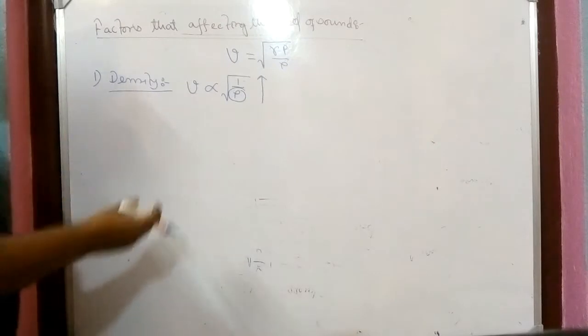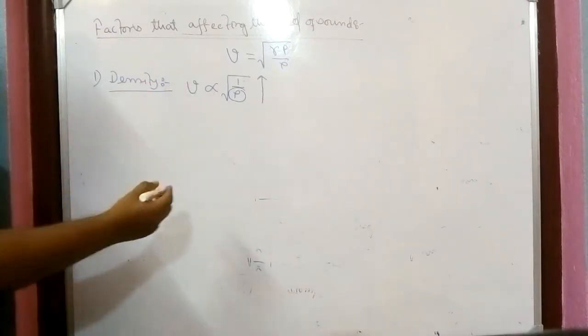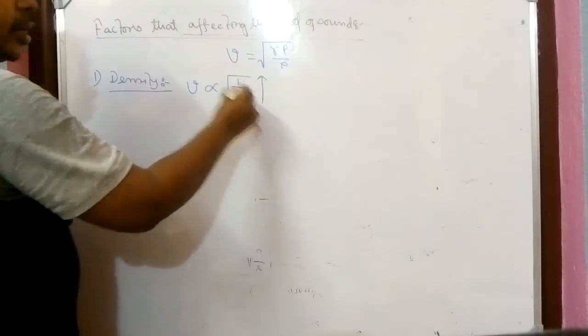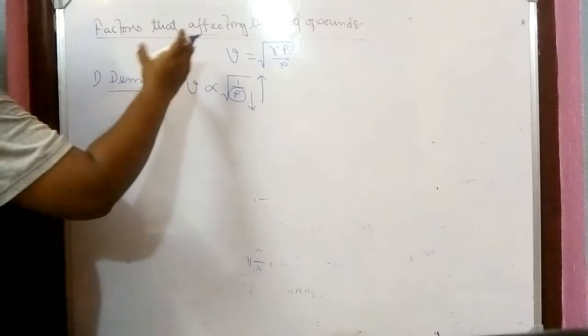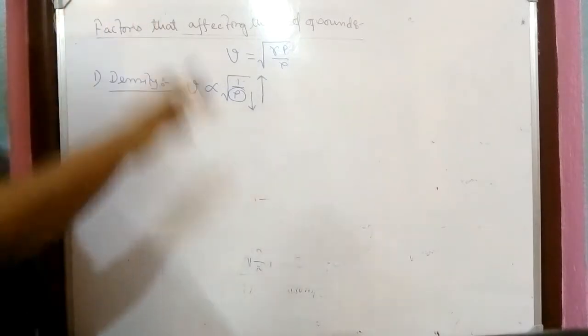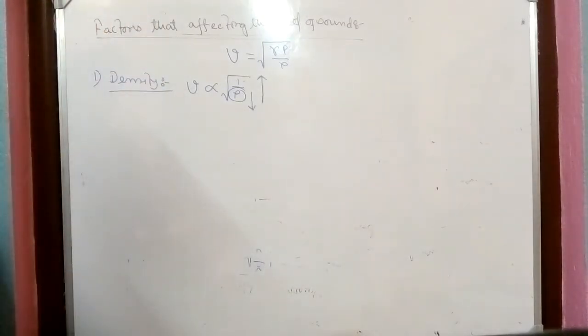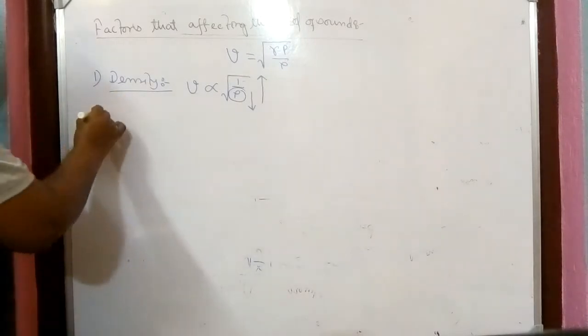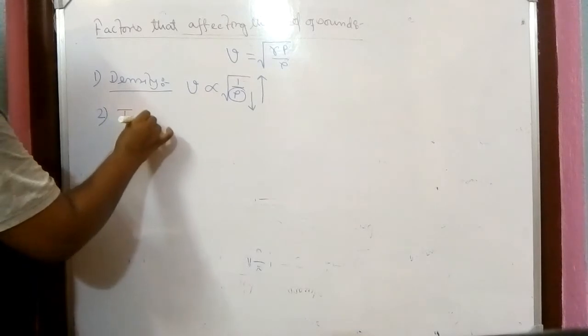If the density increases, automatically the speed will decrease. Or vice versa, if density is decreased in a medium, then automatically the speed of sound will increase. Very clear. Density increased, speed decreased. Density decreased, speed increased. Number two, another very important factor is temperature.